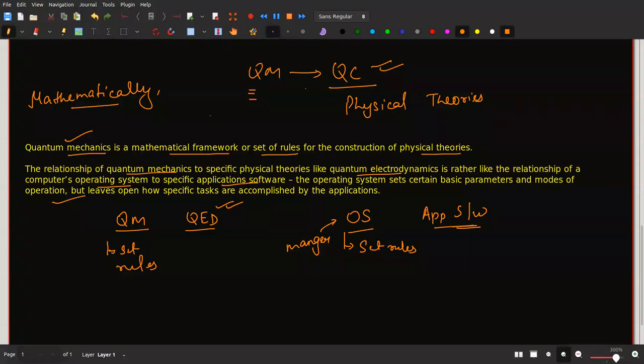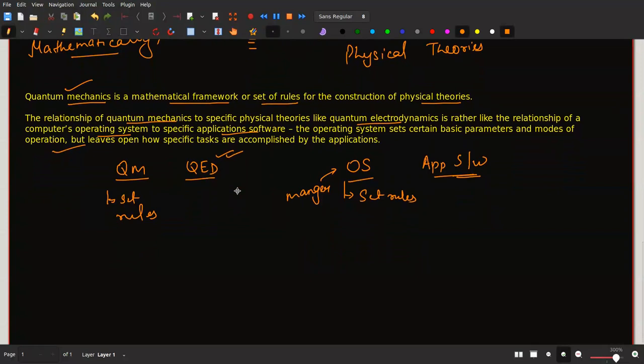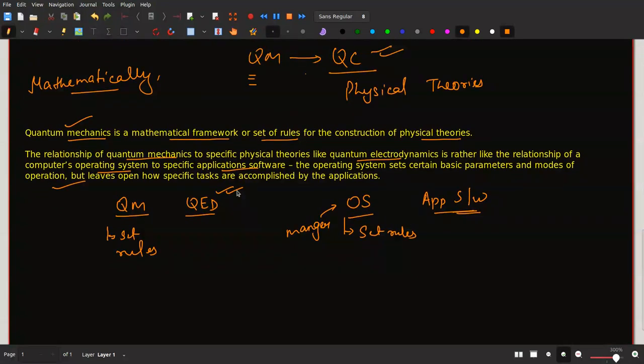Now when I said that we have to understand quantum mechanics in detail, it does not mean that we first need to study quantum mechanics completely, because that is not possible, and not even required. You should just have the brief idea that quantum mechanics is the basis of quantum computation.